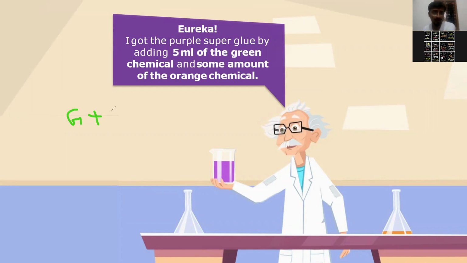So he has taken orange. So finally, what did he find out, equals what he got? Purple. You can say violet. Let me write with purple.